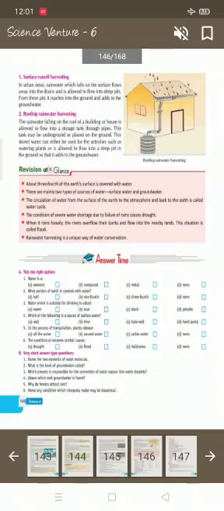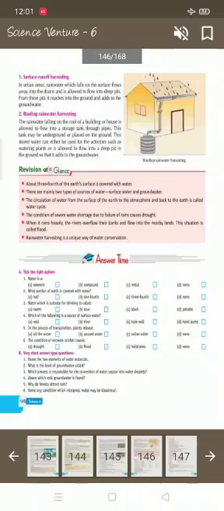Surface runoff harvesting. In urban areas, rainwater which falls on the earth flows away into the drain and is allowed to flow into deep pits. From these pits, it reaches into the ground and adds to the groundwater.